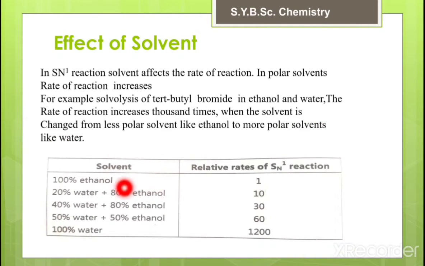In the chart, solvent proportions are given along with relative rates of SN1 reaction. In 100% ethanol the rate is 1, and in 100% water the rate is 1200. That means when the solvent is changed from less polar ethanol to more polar water, the rate increases.